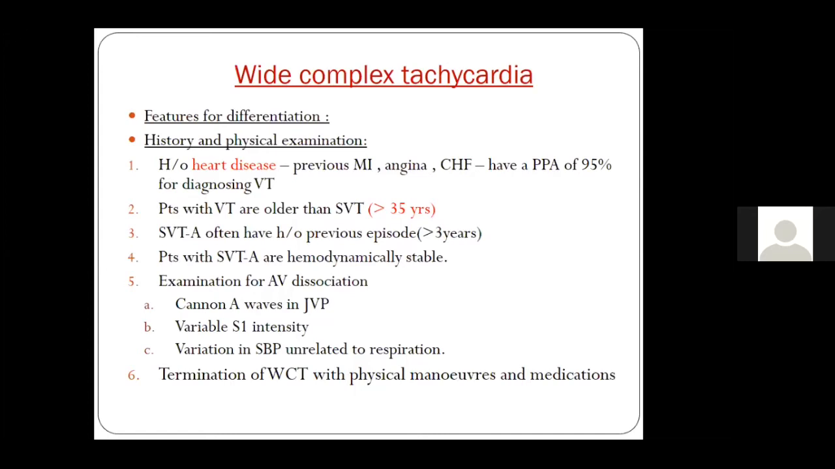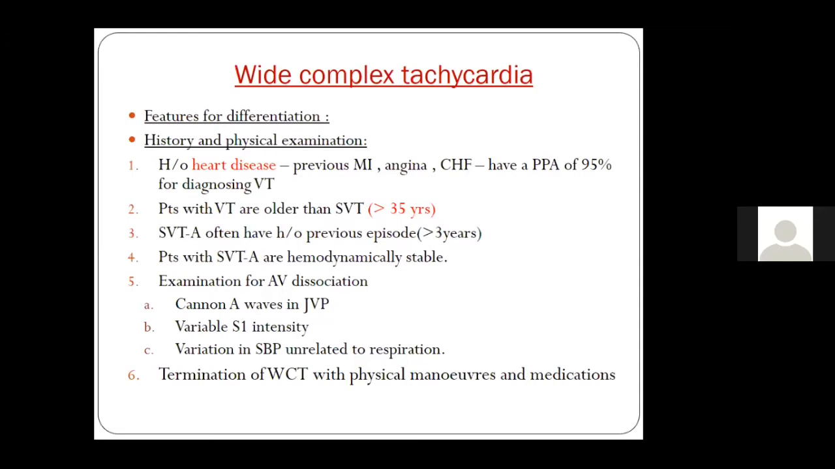If you see an ECG with wide QRS tachycardia and the patient has a structurally normal heart, then out of 10, 8 times you are likely to pick it up as a ventricular tachycardia. So 80% of the time, if you say it is a ventricular tachycardia, it will be correct. However, if there is a history of heart disease or a structurally abnormal heart, 95 to 98% of the time you will be right in calling it a ventricular tachycardia.